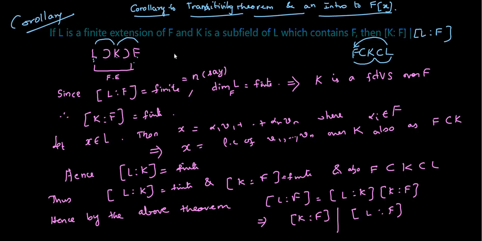So what is given to us is that the degree of L over F is finite. We shall take it as, say, some number n. So once it is finite, it can have basis elements. We shall take the basis elements as v1, etc., vn.